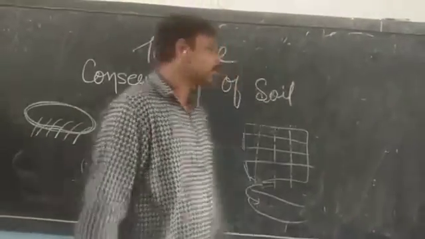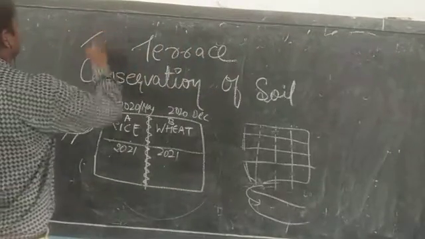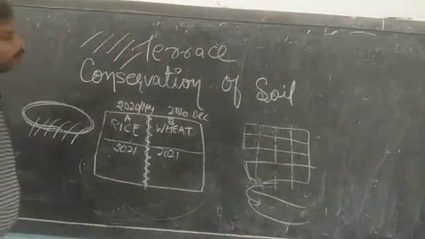The second is terrace farming. Terrace is basically the step or the ladder that we put this way. This is terrace farming.